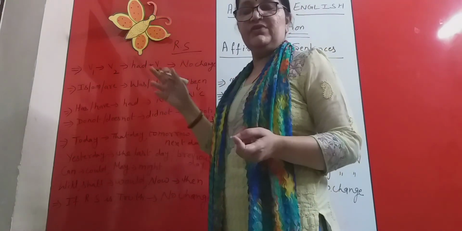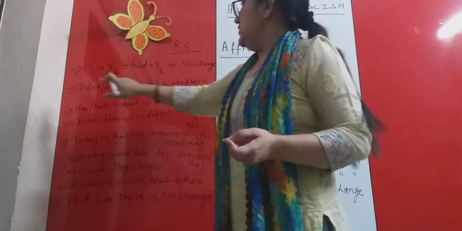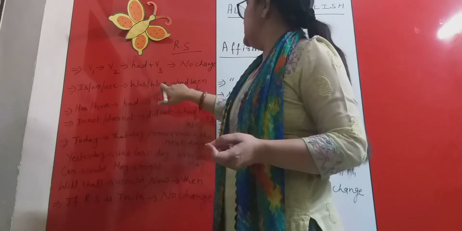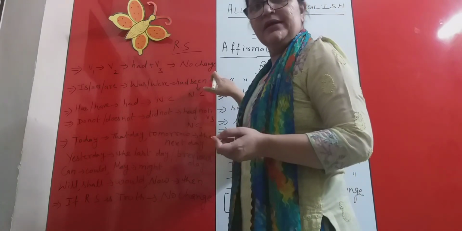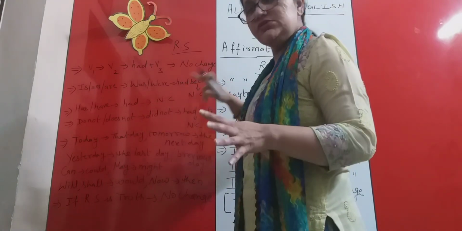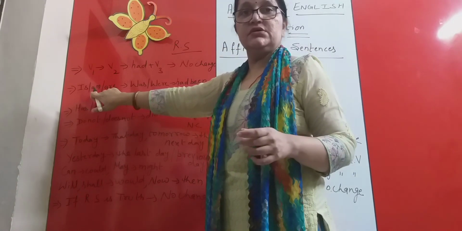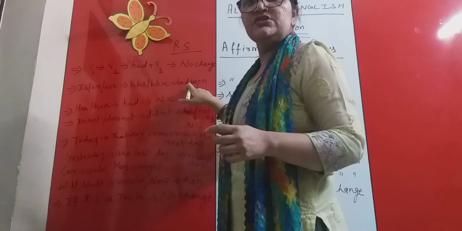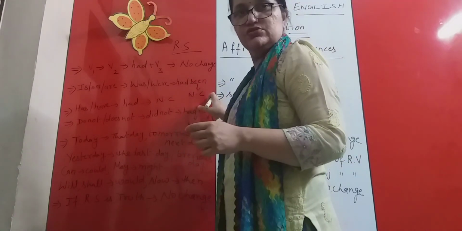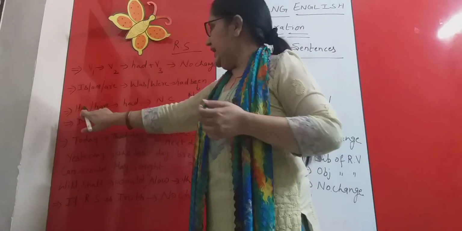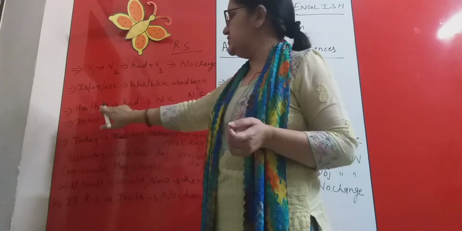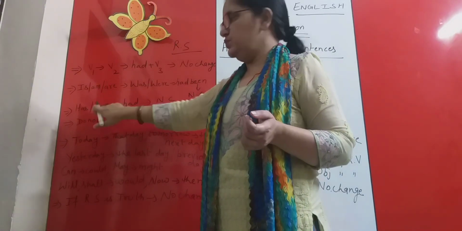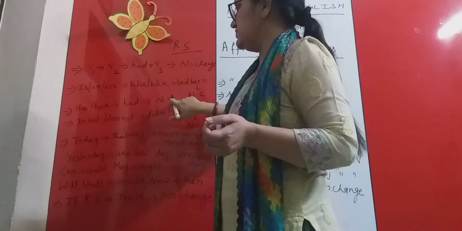In the same manner, if I talk about the continuous tenses, is and are will change into was and were. Was and were will change into had been, and had been will not change. Same ways, present continuous will change into past continuous. It will change into past perfect continuous, and past perfect continuous will not change. The third one, has and have of reported speech will change into had, and had will not change. Present perfect will change into past perfect, and past perfect will not change.